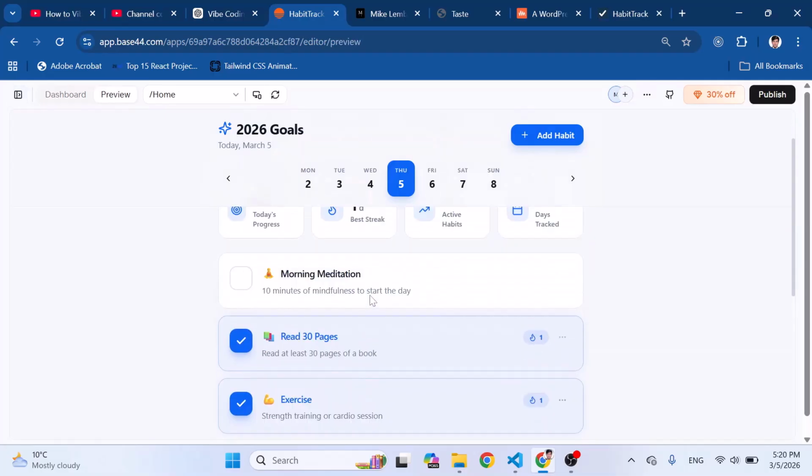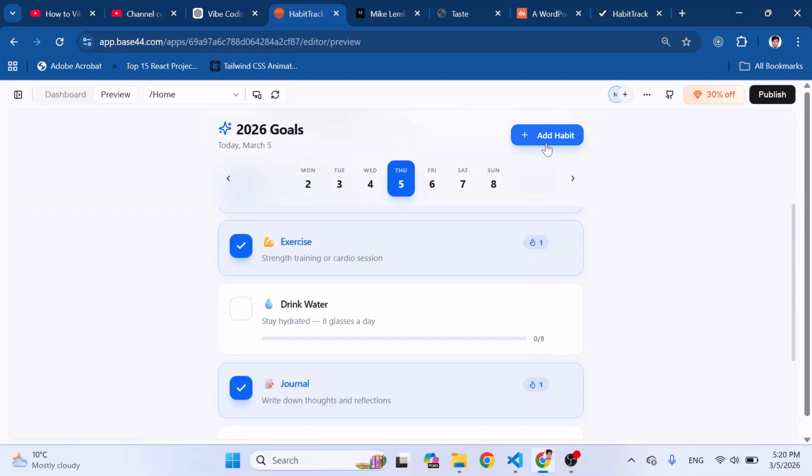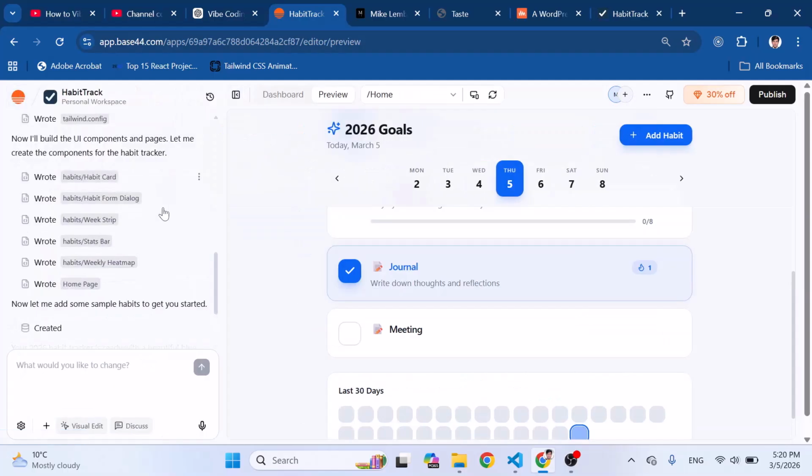To edit, for example, you don't like this color, or you don't like these month, days and date, or you don't like this habit, or this button should be at the end. So you need to edit it, and to edit it, you can simply write here. For example, you ask the tool to change this blue color to pink or purple, and it will do that. Or the second way is you can just record your prompt, and it will do that.